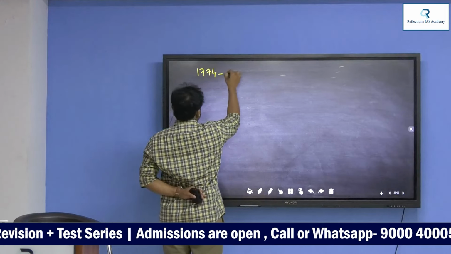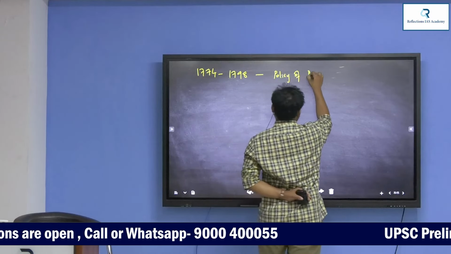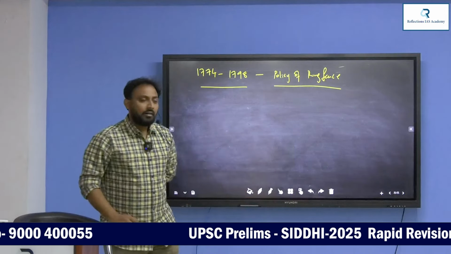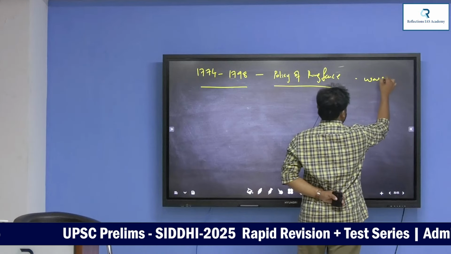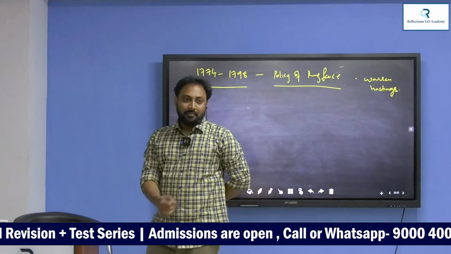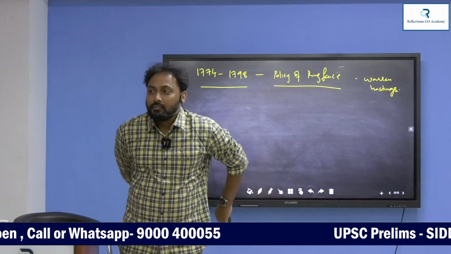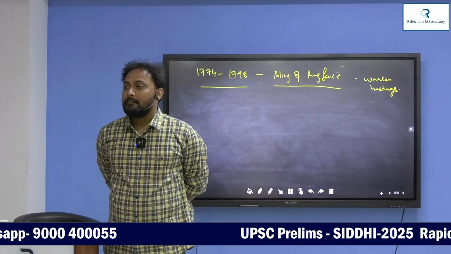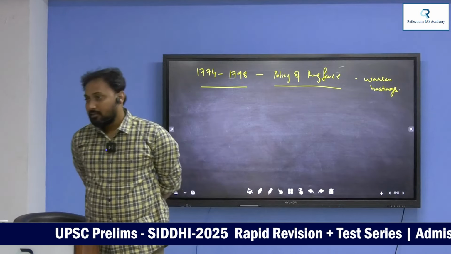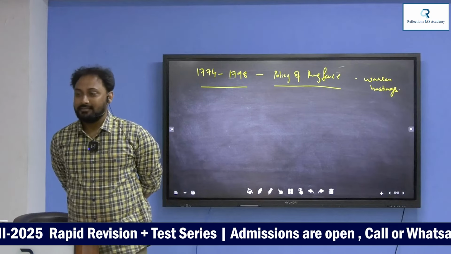Policy of ring fence, from 1774 to 1798. It is a policy introduced by Lord Warren Hastings. Tell me, anybody, what do you mean by policy of ring fence? Ring fence means you protect the boundaries of princely states, the garrison, so to speak. Which princely states? Borders.